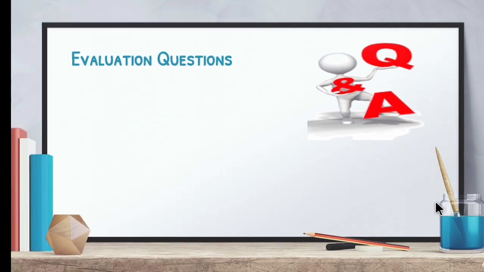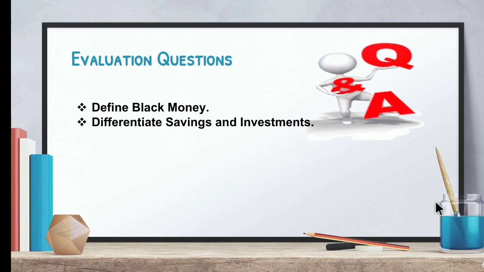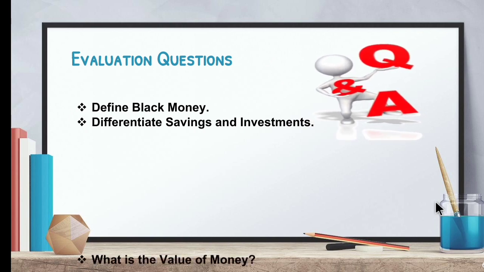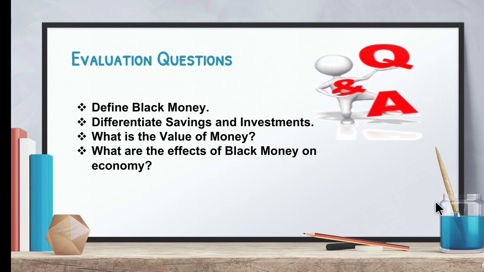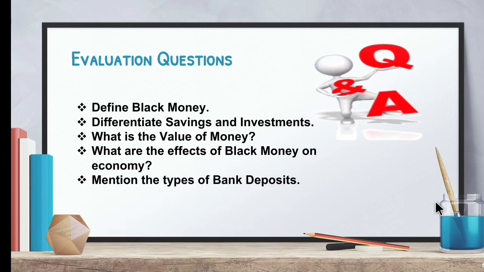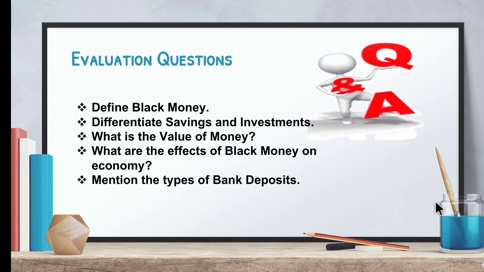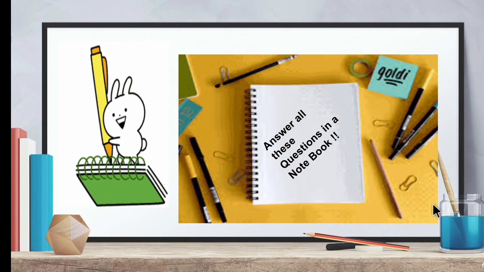First question is, define black money. Differentiate savings and investments. What is the value of money? What are the effects of black money on the economy? Mention the types of bank deposits. So children, answer all these questions in the separate notebook which you are maintaining for social science. If you have any doubt, you can go through the whole session video.